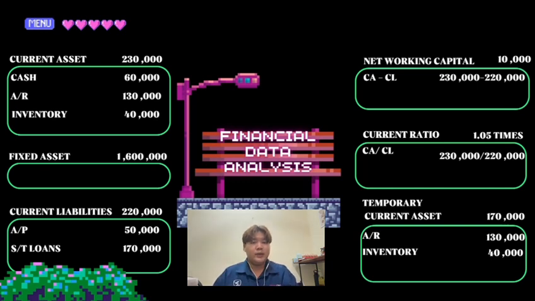The last one is temporary current asset. For this, you use the formula account receivable plus inventory. Account receivable is 130,000, and inventory is 40,000, and after you add them, you will get 170,000 for temporary current asset. That's all.